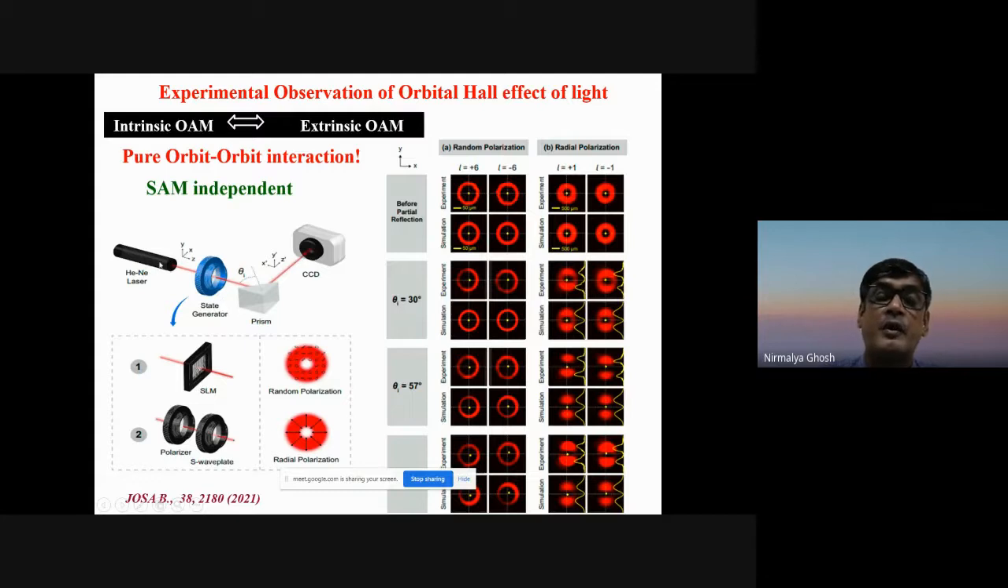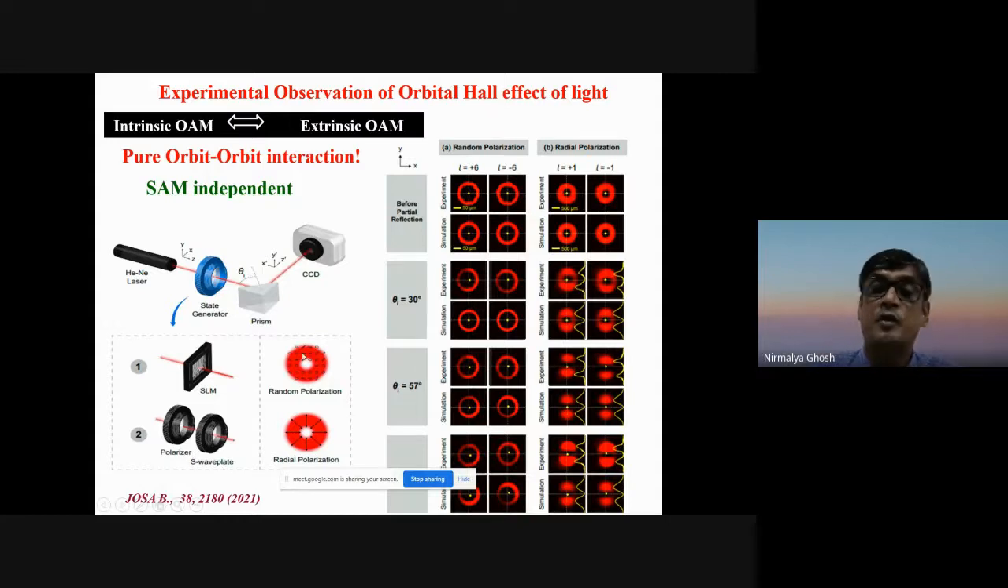So we have observed, in a very simple geometry of partial reflection from a right angle prism, and what is important is that we have shown that it is completely independent of spin. To do that, we generated randomly polarized light and radially polarized light. For generation of randomly polarized light, we used a spatial light modulator. For the generation of radial polarization, we used a combination of a q-plate and a polarizer, and